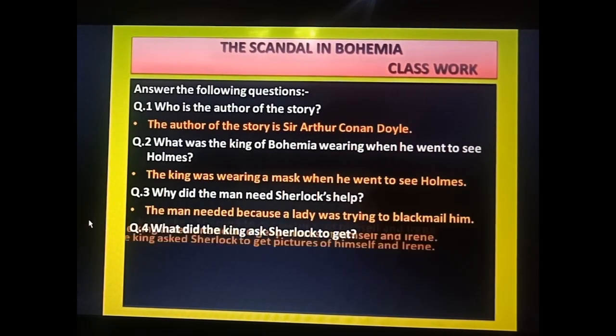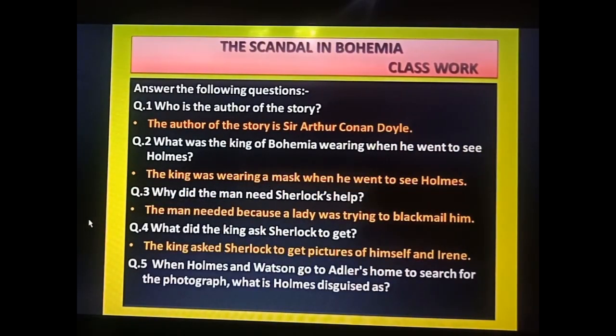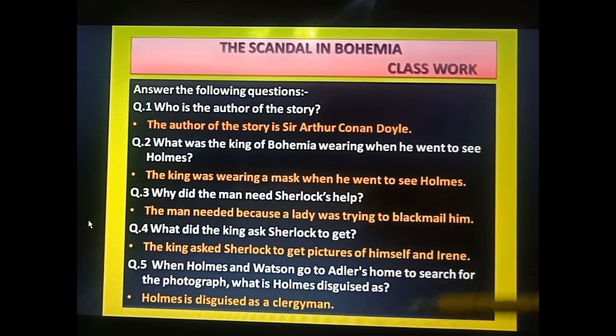Those were the photographs, pictures of himself and Irene. Last question: when Holmes and Watson go to Adler's home to search for the photograph, what is Holmes disguised as? Holmes is disguised as a clergyman.